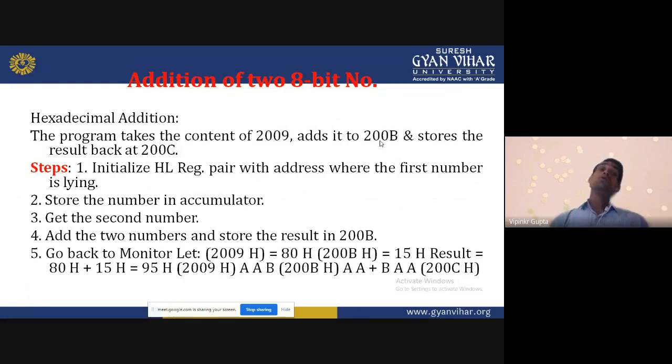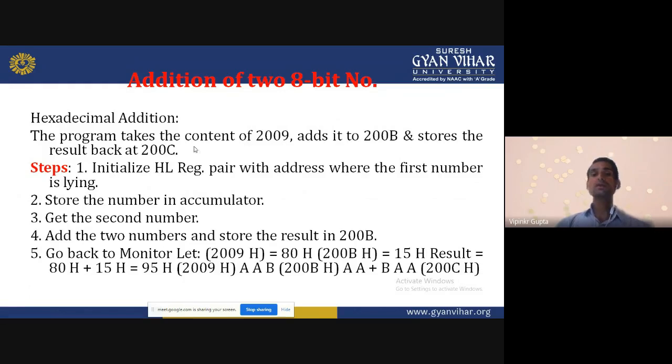When we consider a memory, the HL pair plays an important role. So first of all, we initialize the HL register with the address where the first number is lying. Then we can fetch that memory location using the HL pair. Whatever data it is having will be transferred to the accumulator.